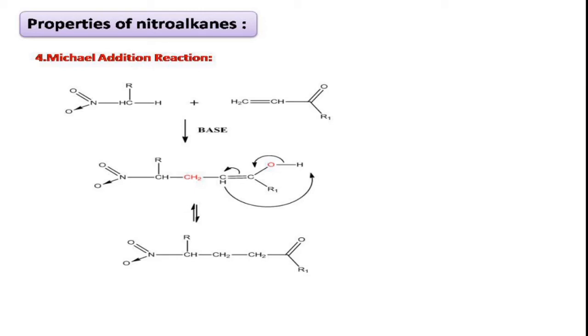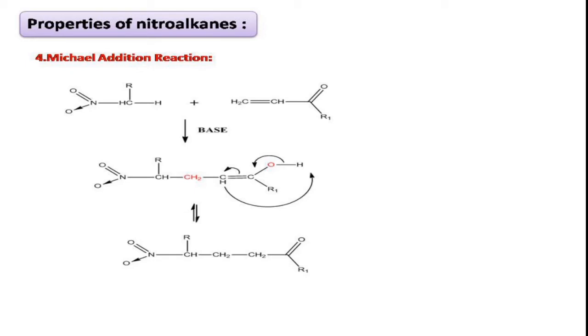The first reactant is activated compound, active carbon containing compound. That is nitro group attached to the carbon. That carbon is active carbon. The other reactant is activated olefin. That means double bond connected to another withdrawing group. Here I have taken keto as the withdrawing group, which is attached to the double bond. So in presence of base, what happens?